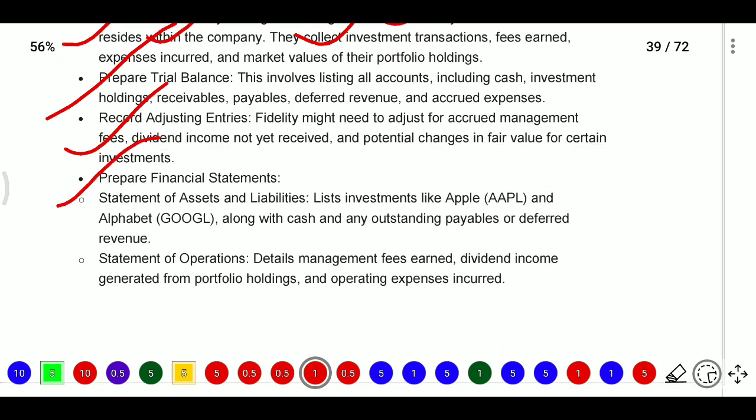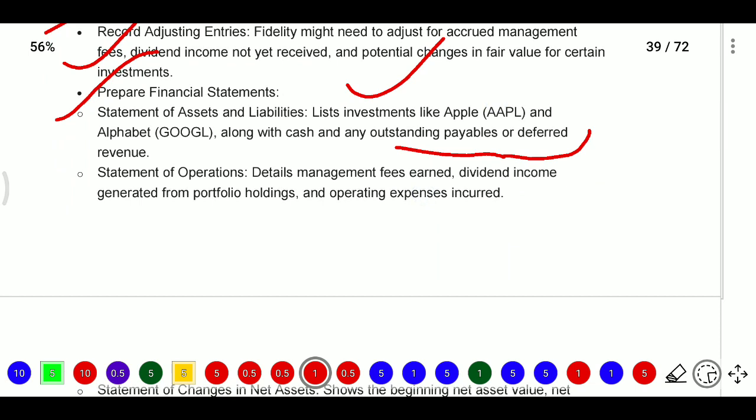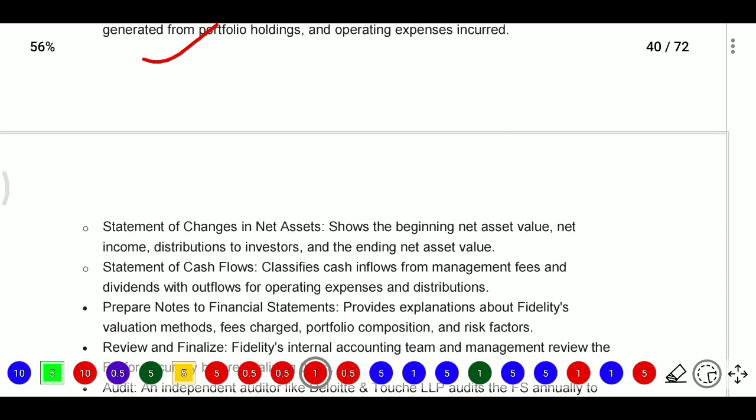Financial statements include the statement of assets and liabilities and the statement of operations. In the statement of assets and liabilities they will list assets, investments like we have invested in Apple and Alphabet, that is Google, along with cash, they will provide the cash and cash equivalents, and outstanding payables, deferred revenues. Next, statement of operations, here they will provide the incomes. What are the incomes? Management fee earned, dividend income generated from portfolio holdings, and operating expenses incurred.